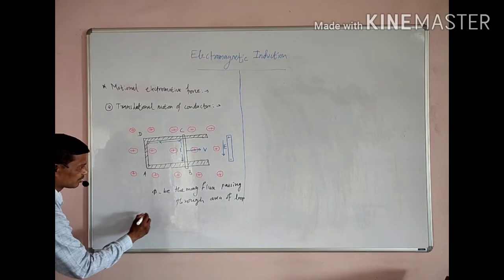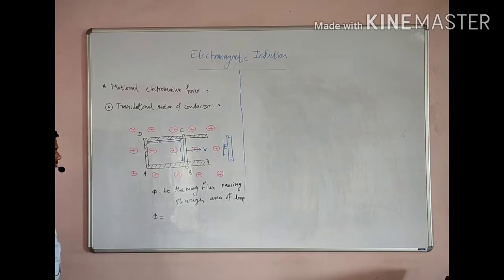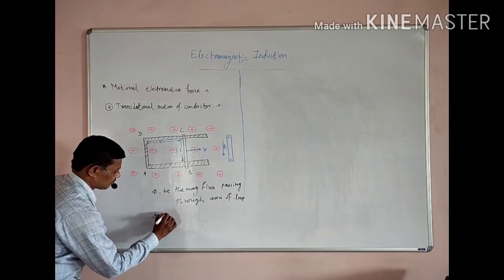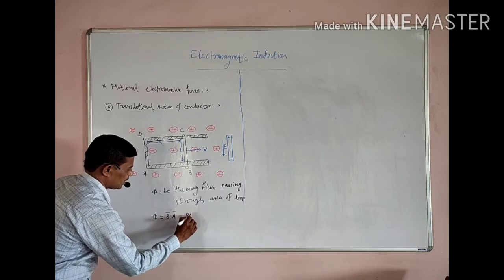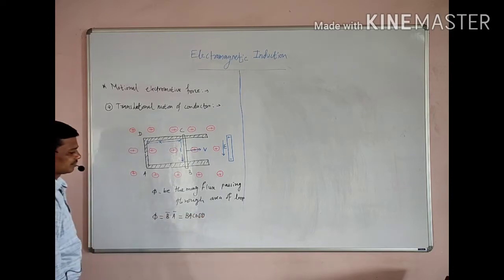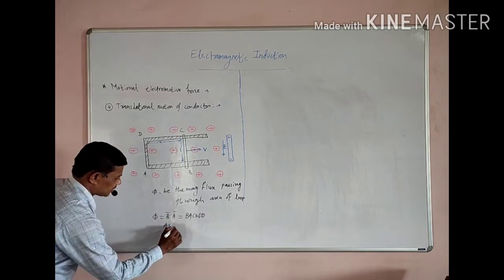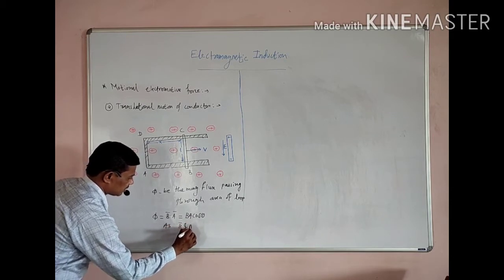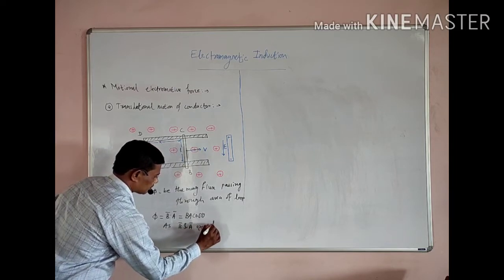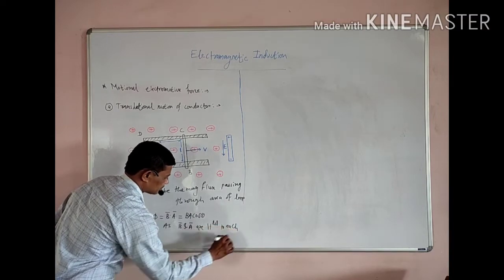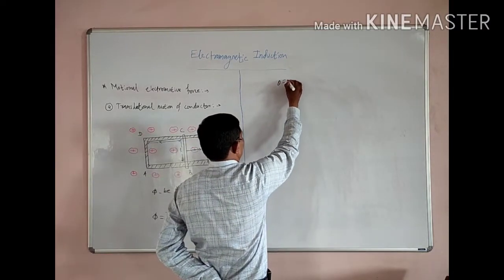Then phi is equal to B bar dot A bar, or we can say BA cos theta, as B bar and A bar are parallel to each other, so theta is equal to 0.